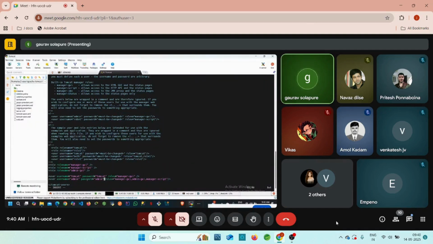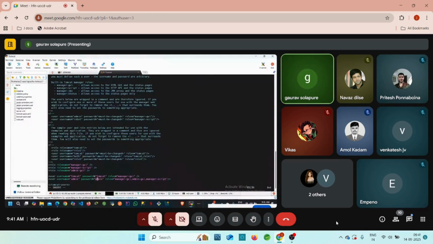Tomcat is just a simple username. Admin is the one who has full access to our application and our server, right? So that's why for this admin we have added every access: manager-gui, admin-gui and manager-script, right? So admin has the full access. The credentials for this full access are admin as username and admin as password, right?